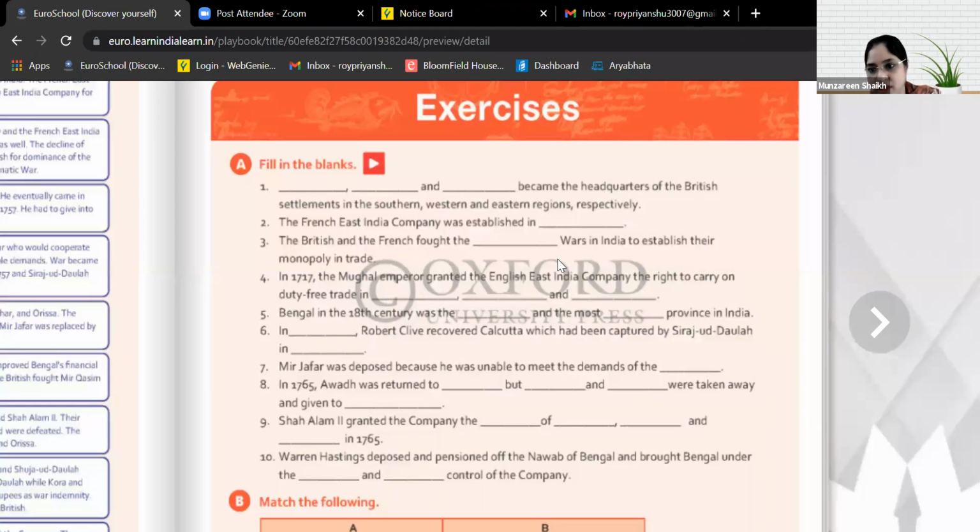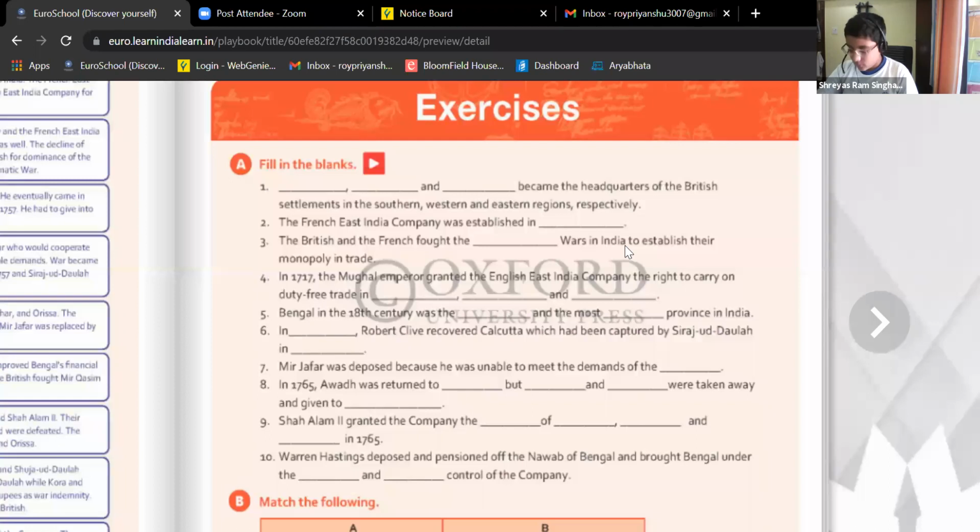Any other student? The French East India Company was established in dash. Ma'am, not exactly sure, but it was settled along the coastal region. Established, it is saying. Pondicherry. Ma'am, may I answer? It began in Pondicherry. Yes, Shreyas, he is raising hand. Ma'am, Pondicherry, the answer.